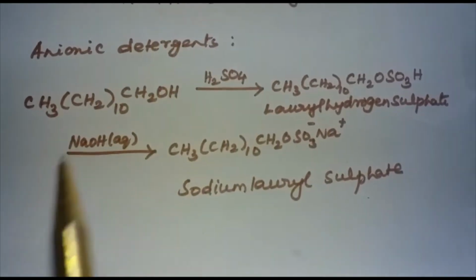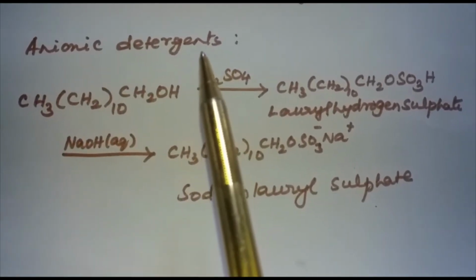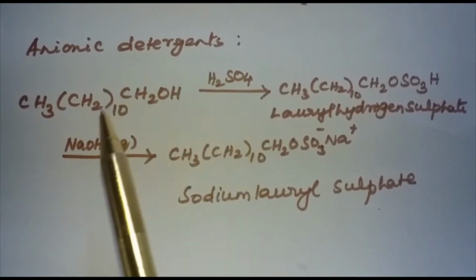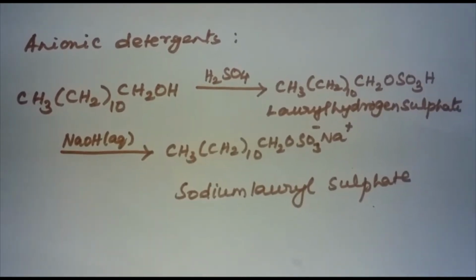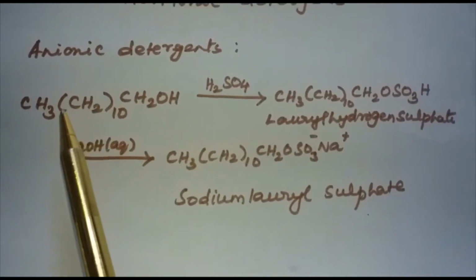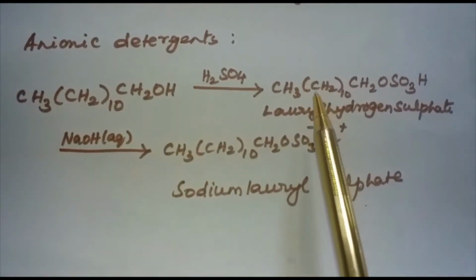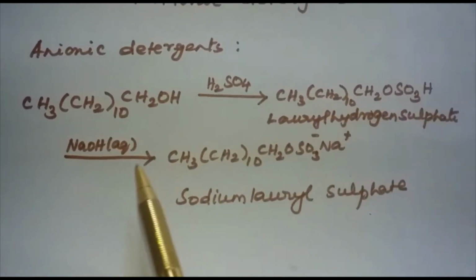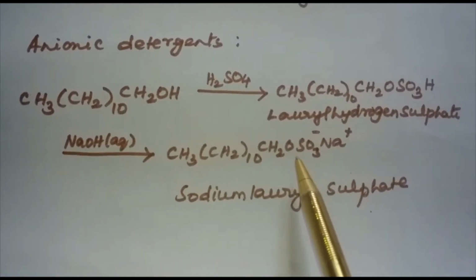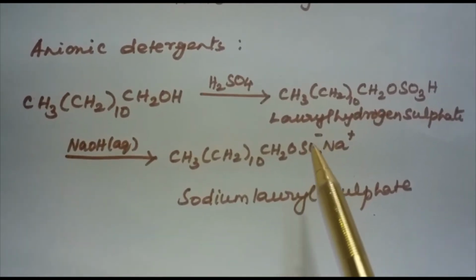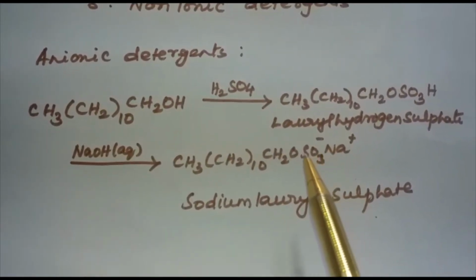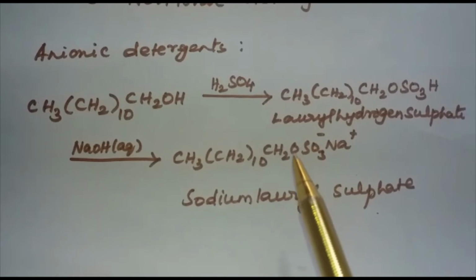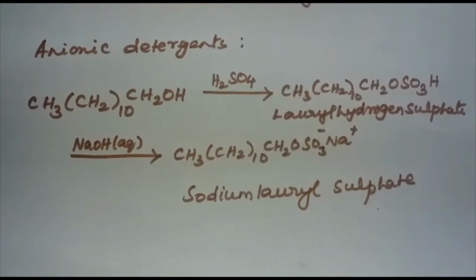Under synthetic detergents, first we will discuss anionic detergents. Anionic detergents are nothing but sodium salts of sulfonated long chain alcohols or hydrocarbons. Alkyl hydrogen sulfates, formed by treating long chain alcohols with concentrated sulfuric acid, are neutralized with alkali to form anionic detergents. And here the anionic part is responsible for the cleansing action.